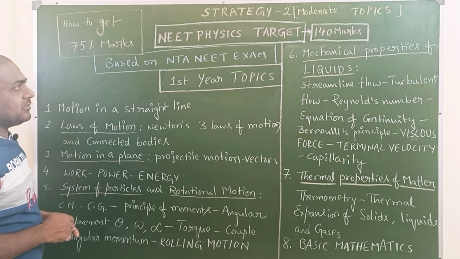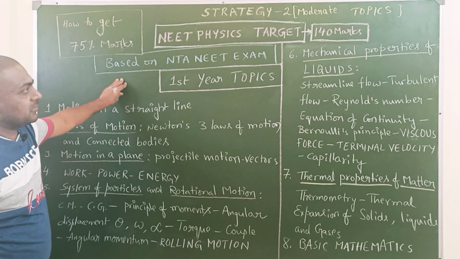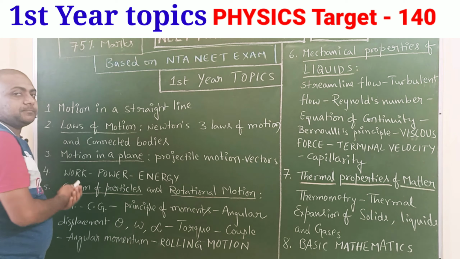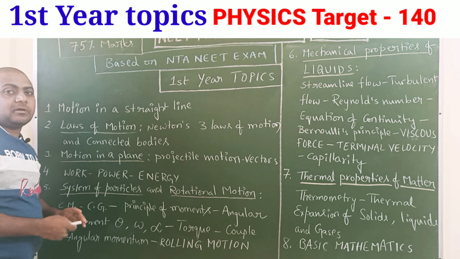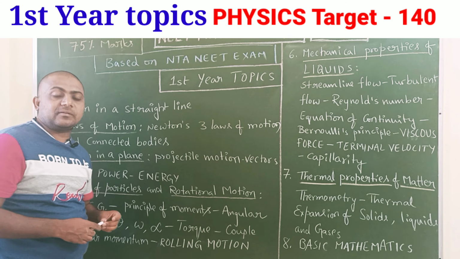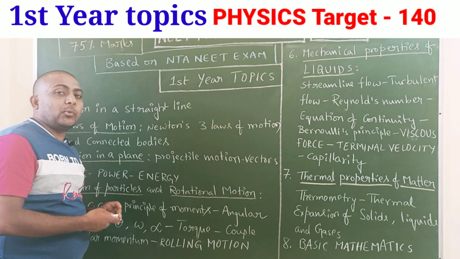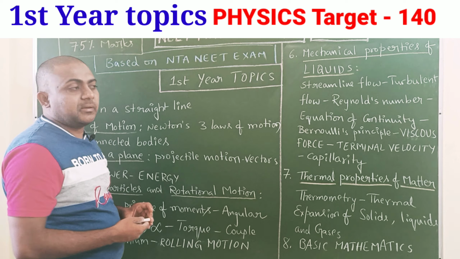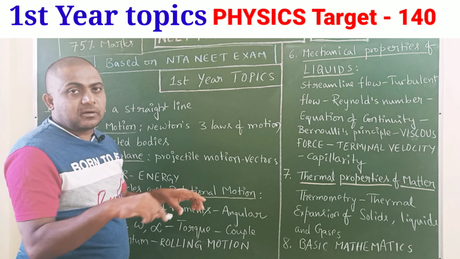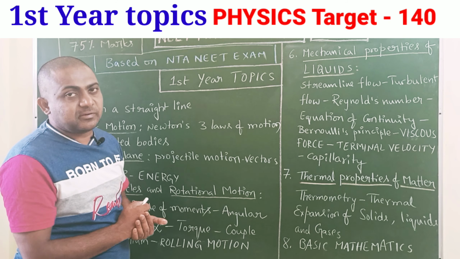So first, which topics are there in first year? Motion in a straight line. In this chapter: velocity, average velocity, acceleration, average speed, and motion under gravity, when the body moves down and moves up. These cases come with graph-based questions also.